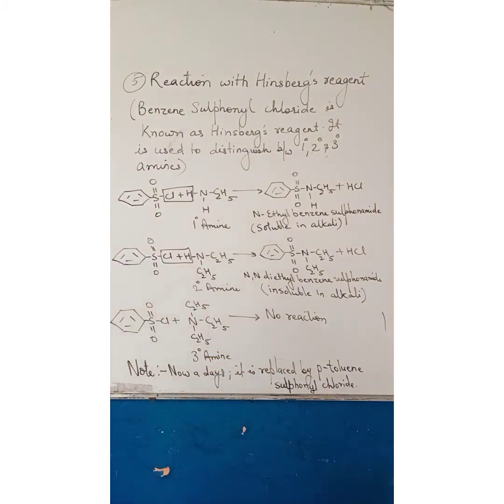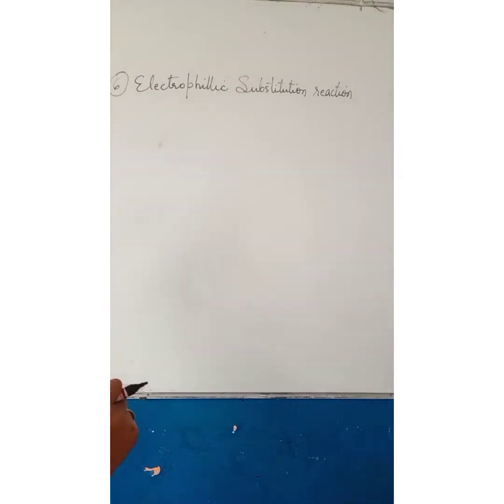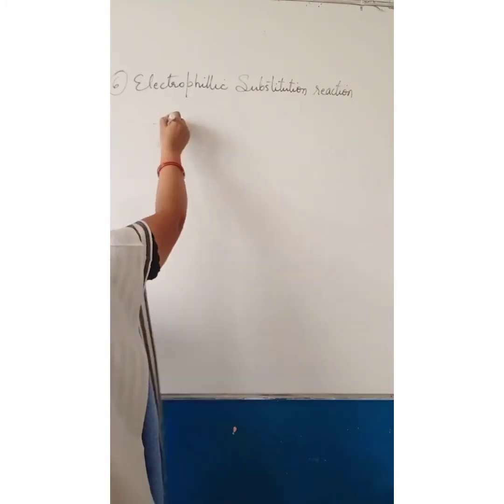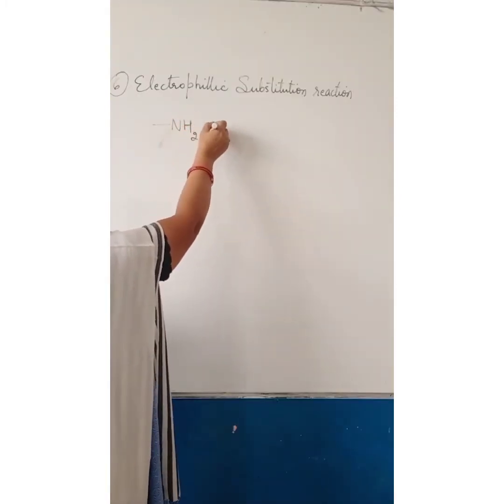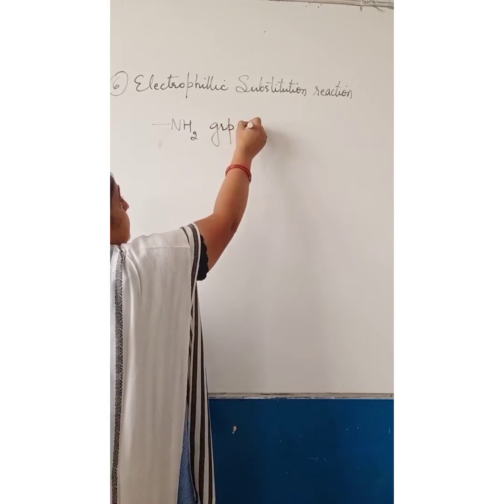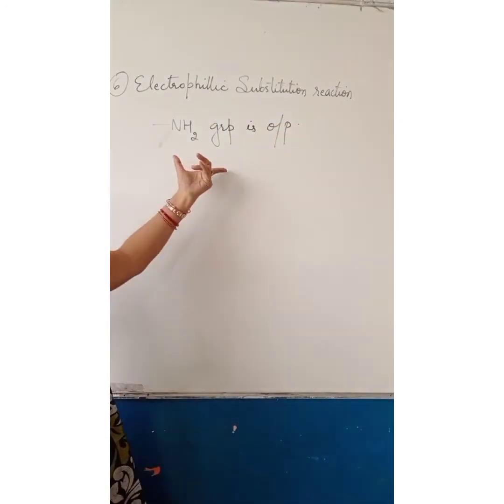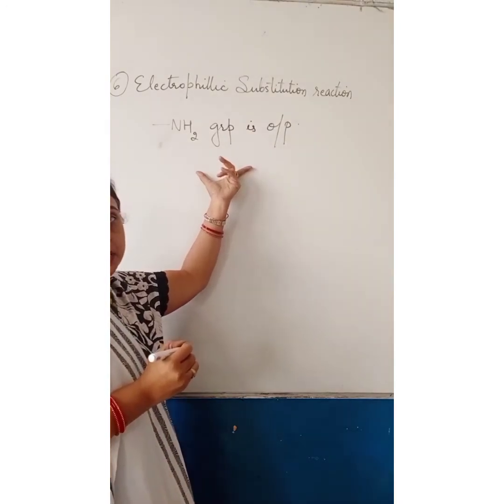A very important 1 mark question. Electrophilic substitution reaction. NH2 group is ortho para-directing group and a strong activating group.